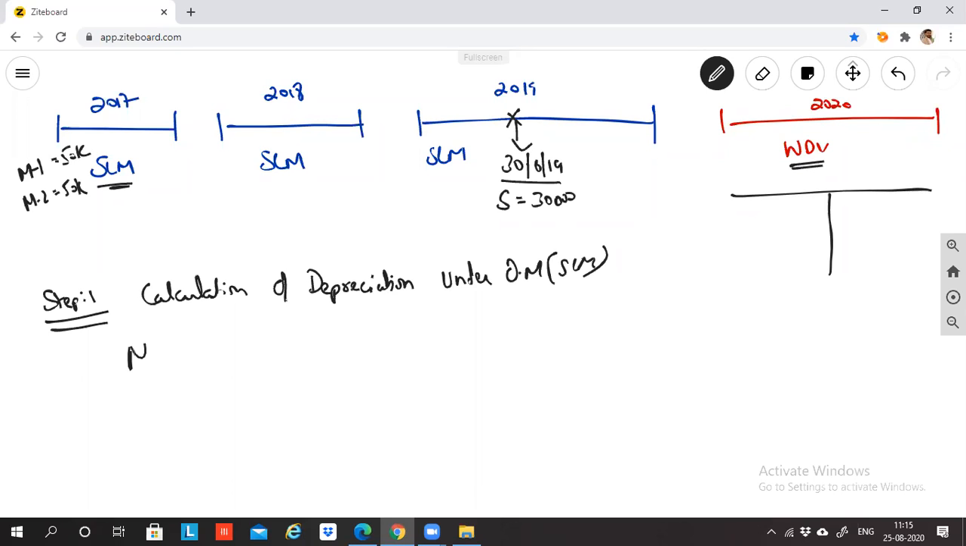So can I say machinery 1 depreciation is 5,000 into 3? No, I cannot take 3 because M1 machinery is used from 17. In 17 it has been used for the entire 12 months, in 18 also the entire 12 months. But in 2019 machinery 1 is used for how many months? Which financial year are we doing? 19, sir. So does 19 start from April or January? April, sir. No, 2019 means January to December.